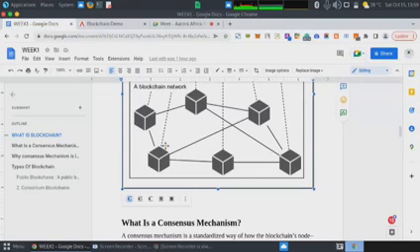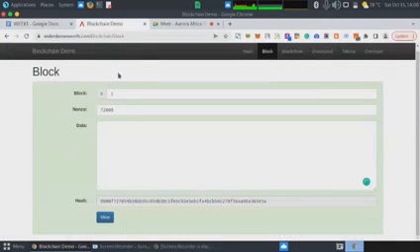Any node that is able to give the expected result of this computation is then allowed to process the transactions inside this block.